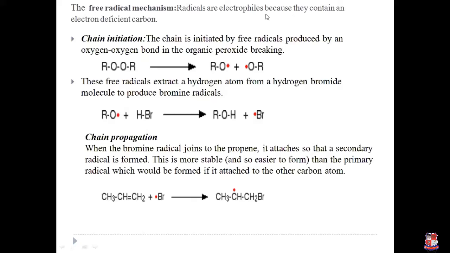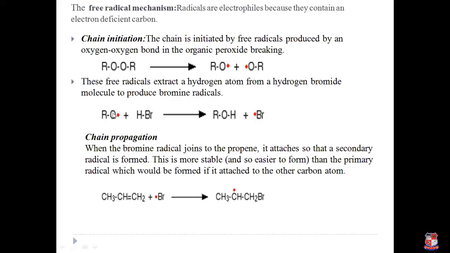So peroxides contain 2 oxygen atoms in their structure, like hydrogen peroxide or benzoyl peroxide. Here I am using the general formula. The oxygen atoms are attached by this sigma bond, a covalent bond. So they undergo homolysis and produce these radicals. Now a radical is also called an unstable intermediate. An unstable intermediate goes faster in the reaction and produces the stable product.